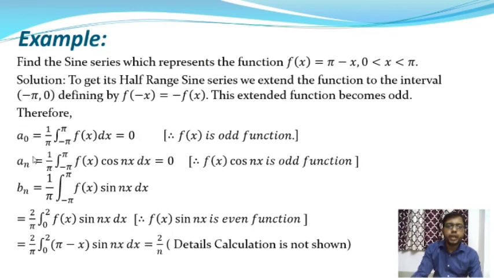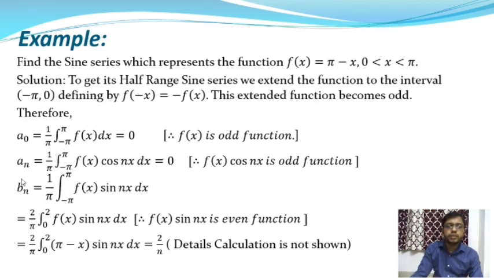After that we are going to find the coefficient an. Here an is equal to 1 by pi into integration over minus pi to plus pi f of x into cos nx dx. So cos nx is an even function and f of x is an odd function, and by the property of odd and even functions, the product of an even function and an odd function is an odd function, and this integration will give 0. So therefore the coefficient an is equal to 0.